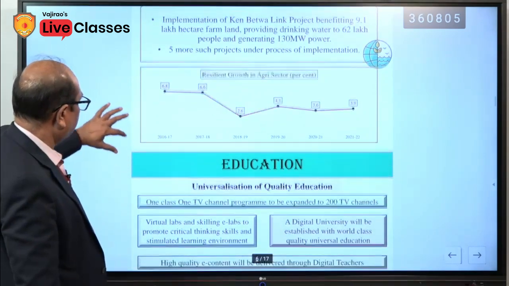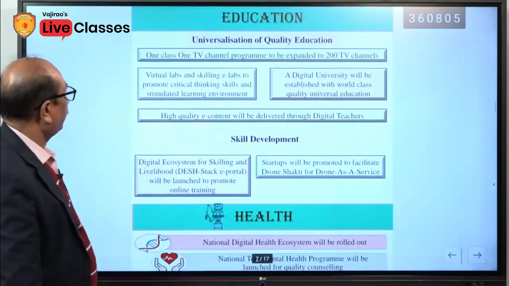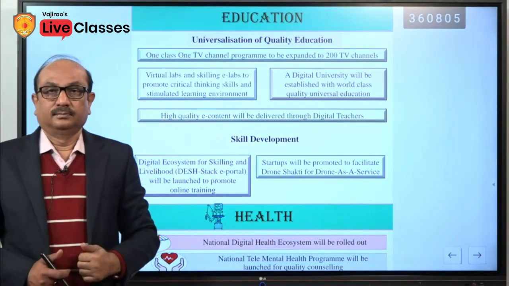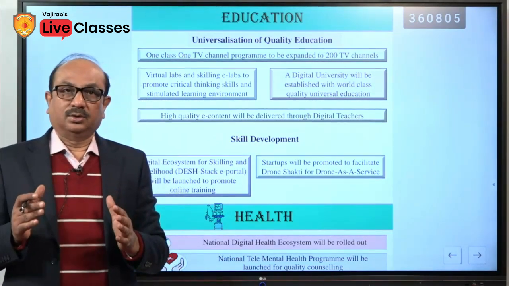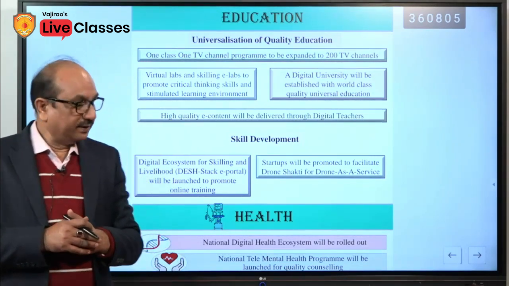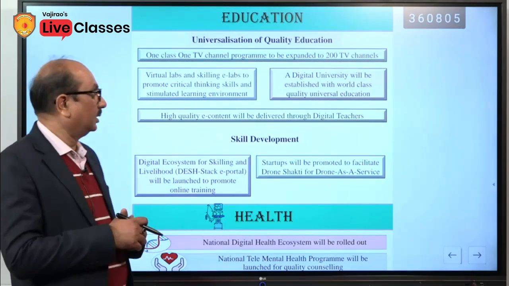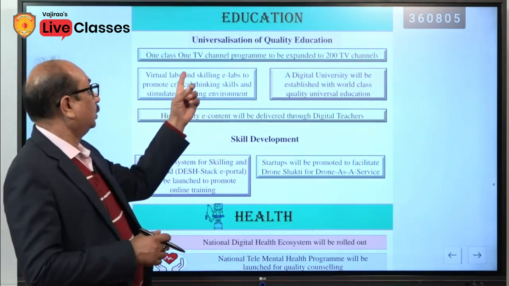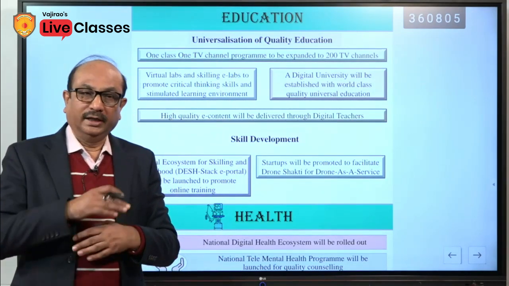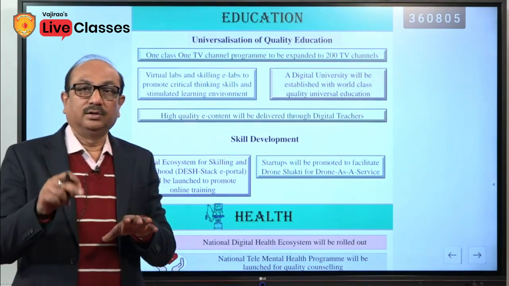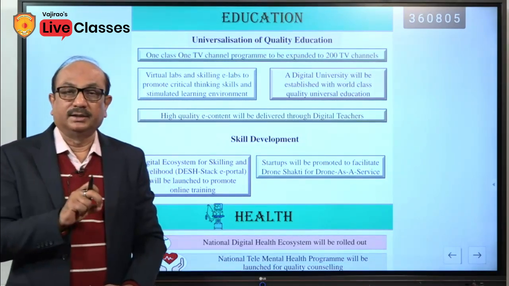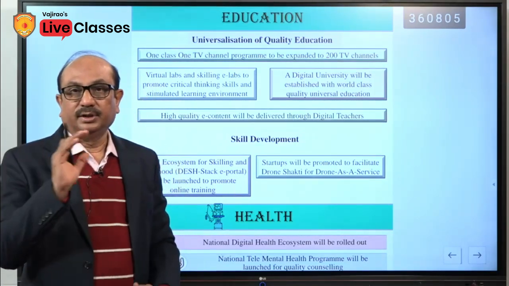Now come to the education sector. Universalization of quality education. You must know that the government has already launched the new education policy, designed in a different way and going to be implemented. All states are ready for that. Universalization means without any discrimination on any ground. This is the meaning of universalization of quality education. It means quality education will be imparted to each and everyone without discrimination.